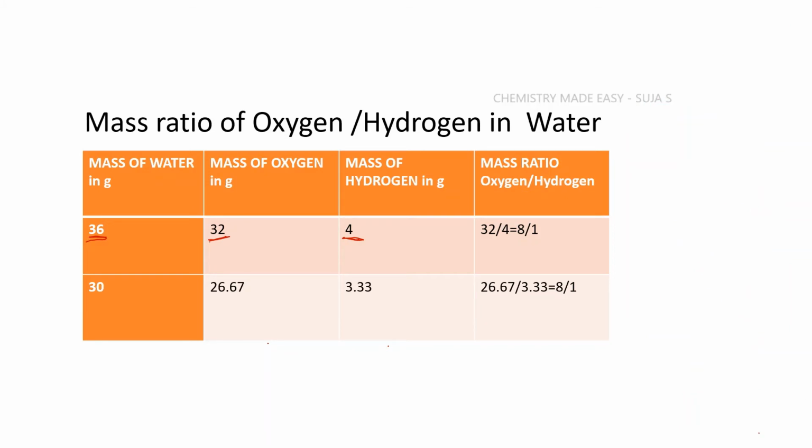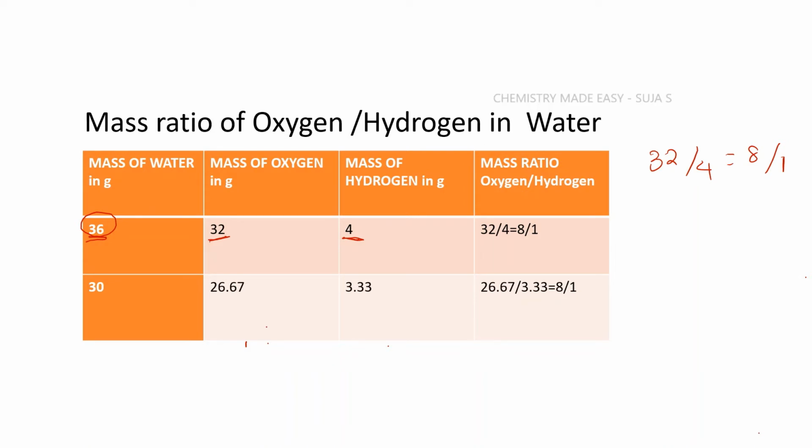So what is the mass ratio of the oxygen to hydrogen atoms that is present in 36 grams of water molecule? It will be 32 upon 4. This will be 8 upon 1. So we again got the mass ratio to be 8 upon 1. Now this 36 grams was a multiple of the molar mass of water, which is like 18 into 2 is 36. So it was easy to calculate.